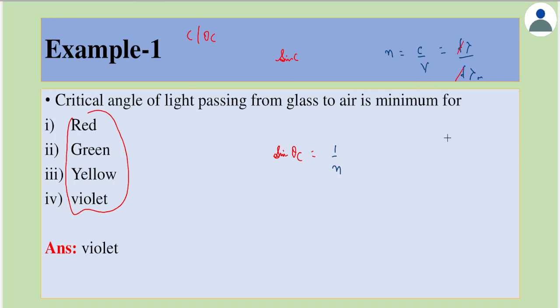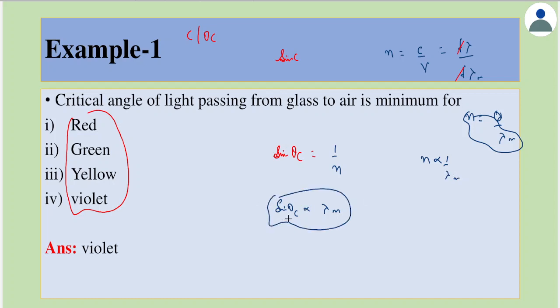So n is equal to lambda by lambda in medium, where lambda is the wavelength in air. So n goes inversely as lambda in medium, which means sin theta c is proportional to lambda in the medium.